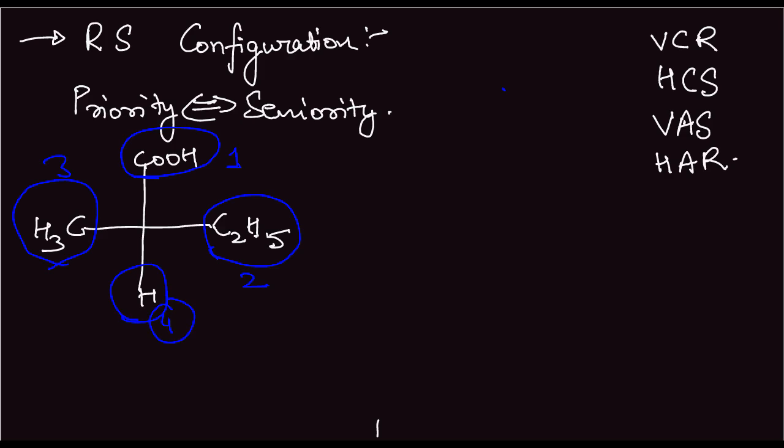Now, from the first group, we go towards the third group. So, we run the cycle something like this. So, we are going clockwise. And the lowest priority group is vertical. Hydrogen is the lowest priority group and it is in the vertical position. Now, V, C. So, what is the configuration? We look at here. It is R. So, it is rectus configuration.